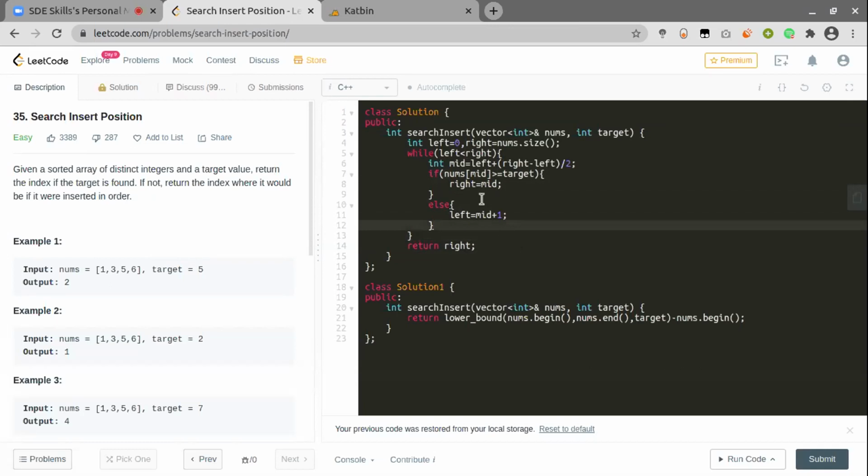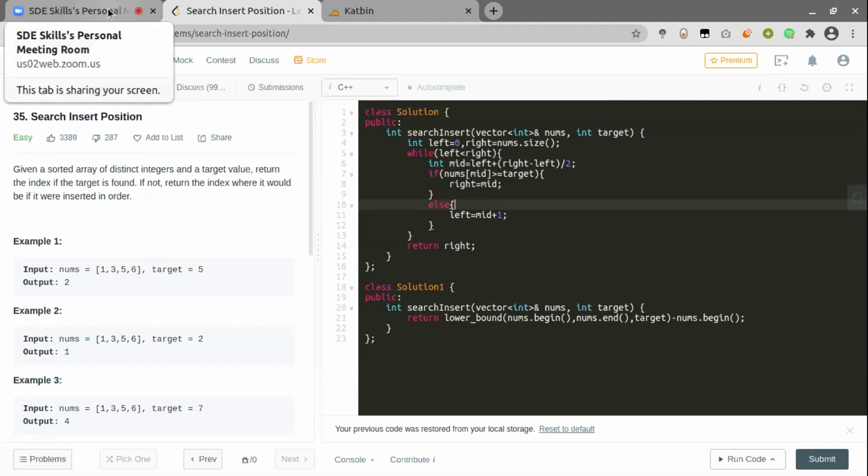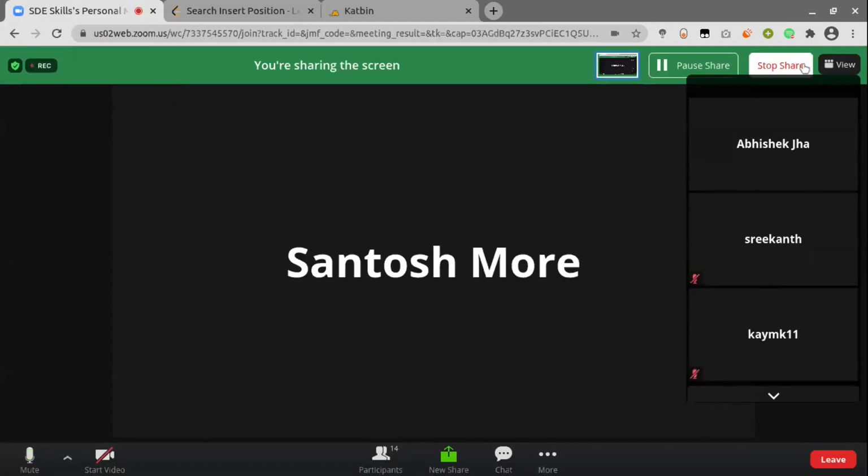Okay. So this will be a good way to do. Yeah. So you do a right bias and then you return right. That makes more sense.